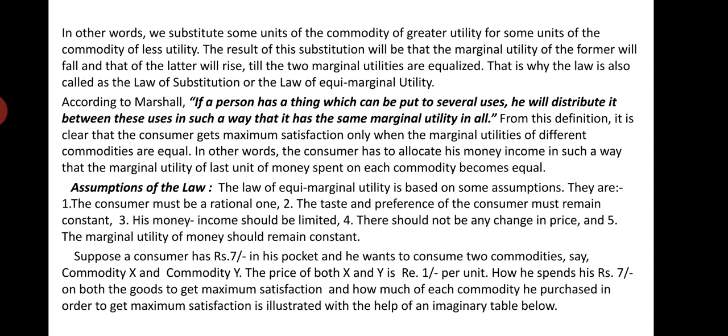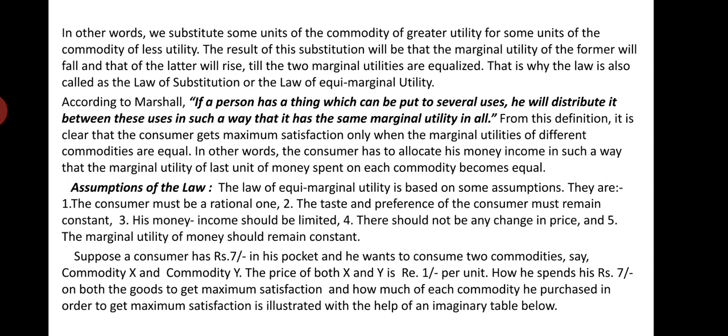The price of both commodity X and commodity Y is 1 rupee per unit. Each unit of X costs 1 rupee, and each unit of Y costs 1 rupee. How he spends his 7 rupees on both the goods to get maximum satisfaction, and how much of each commodity he has to purchase in order to get maximum satisfaction, is illustrated with the help of an imaginary table below.